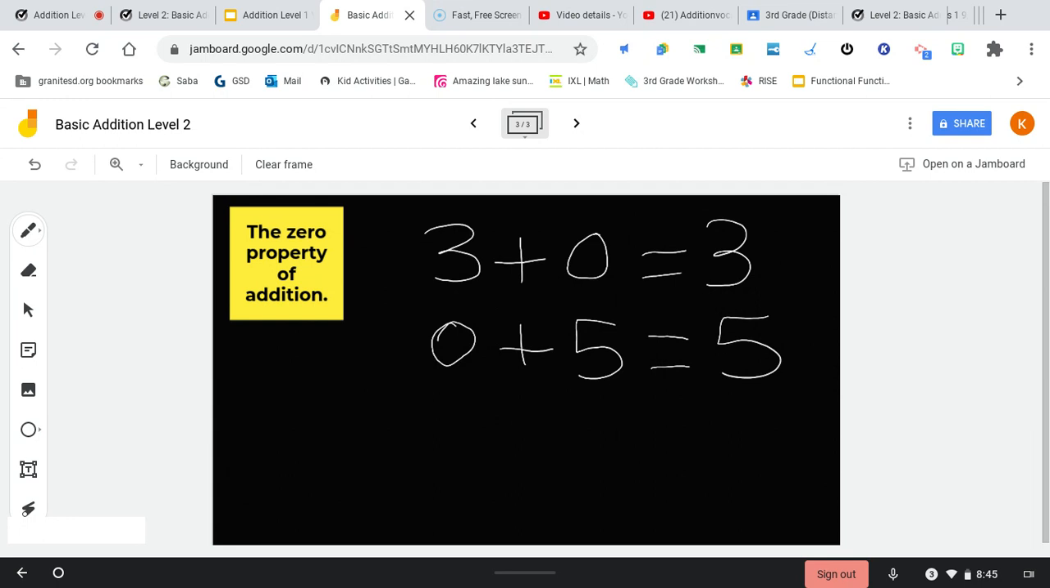Let's try a vertical one. We've got 7 plus 0 equals what? 7. Any number plus 0 equals that number. That's the 0 property of addition. Good luck with this level.